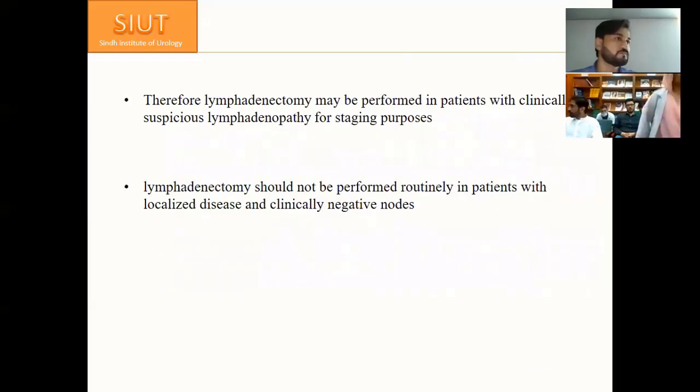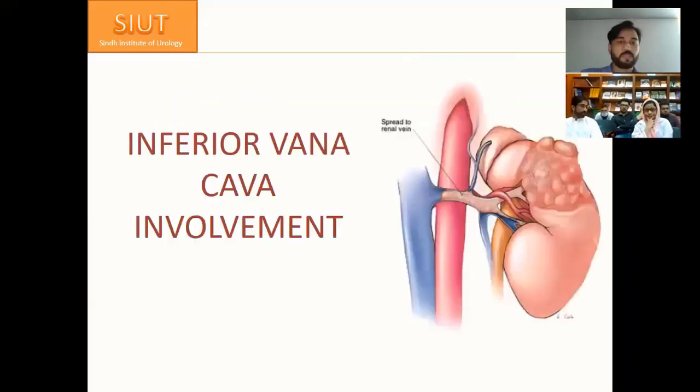There is no survival advantage related to taking out lymph nodes. Unless there is a visible single lymph node at the hilum, you can take that out to remove the disease which is visibly there. Unless that is the solution, you do not take it out.